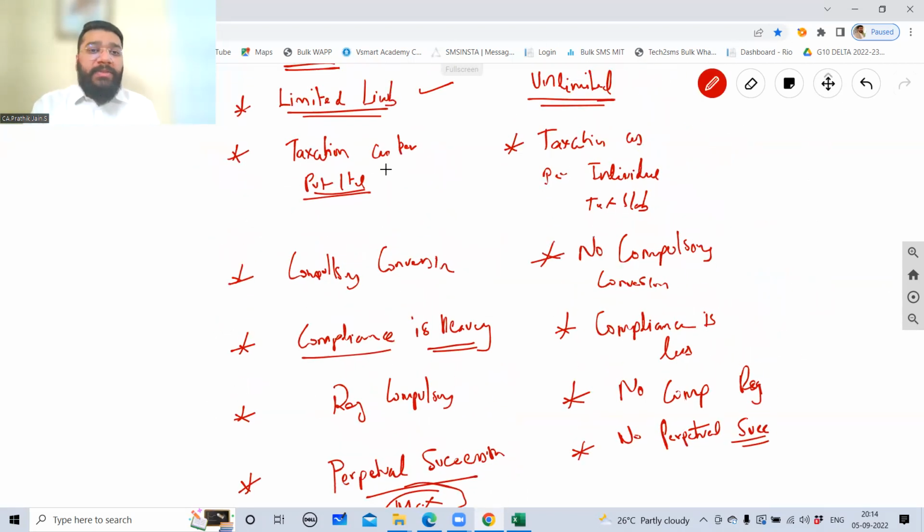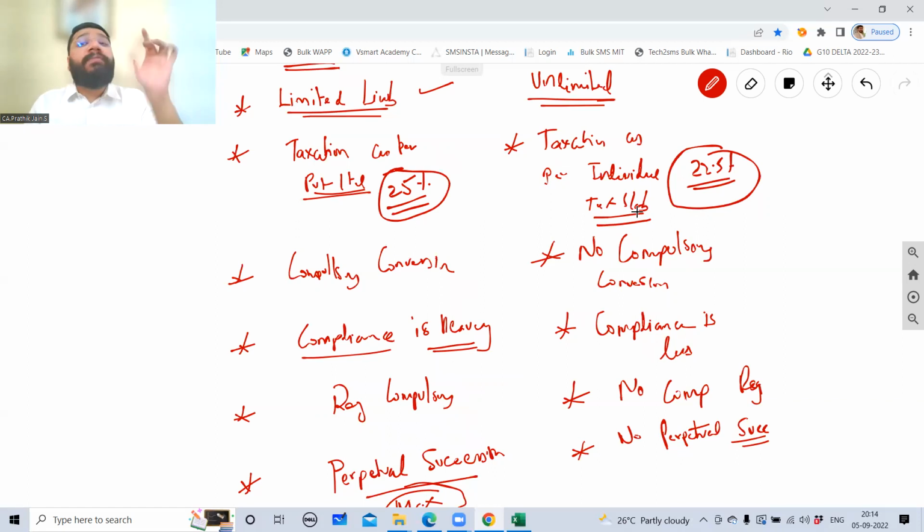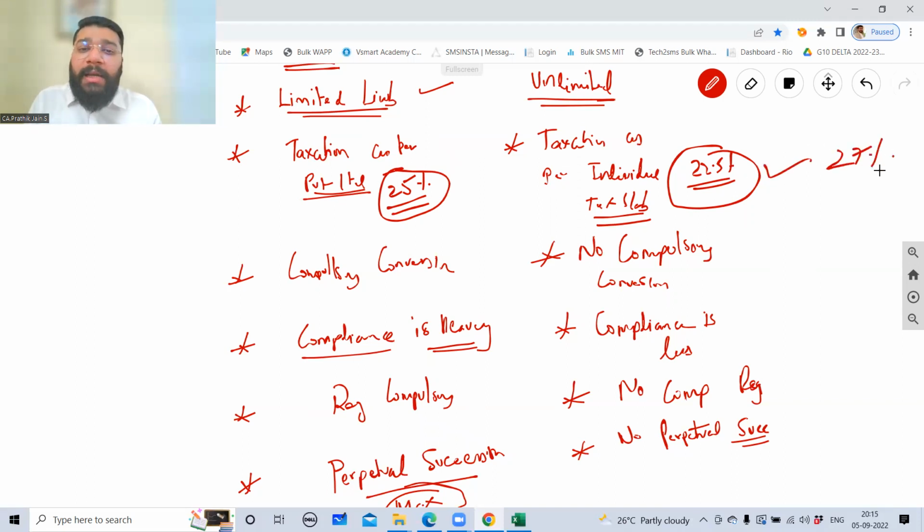Taxation point, we're not going into detail. There is a different tax rate. Let's suppose here the tax rate is 25%. Here for sole proprietorship, on an average, let's suppose the rate is 22.5%. I'm just telling this for namesake; this is not real. Here the tax you pay is as per slab. The average of the slab is, let's suppose, 22.5%, which is beneficial. Or if it is 27% on an average, the other is beneficial. So when you form an OPC, you have to check the tax rates. If the sole proprietorship tax rate is better, go with that. So basically, these are all the points you need to keep in mind.